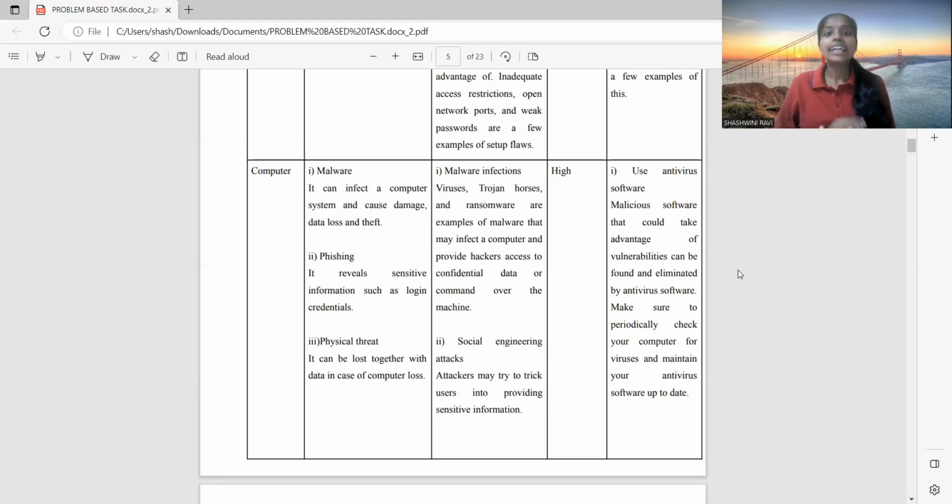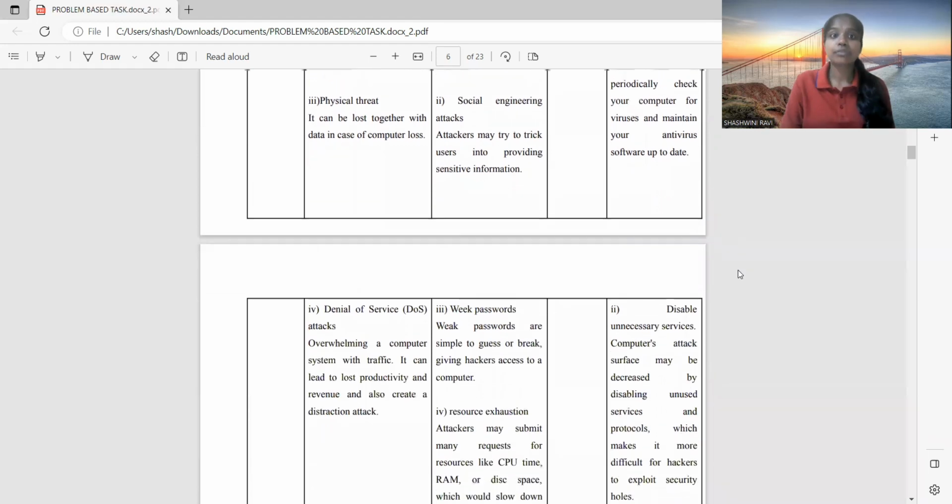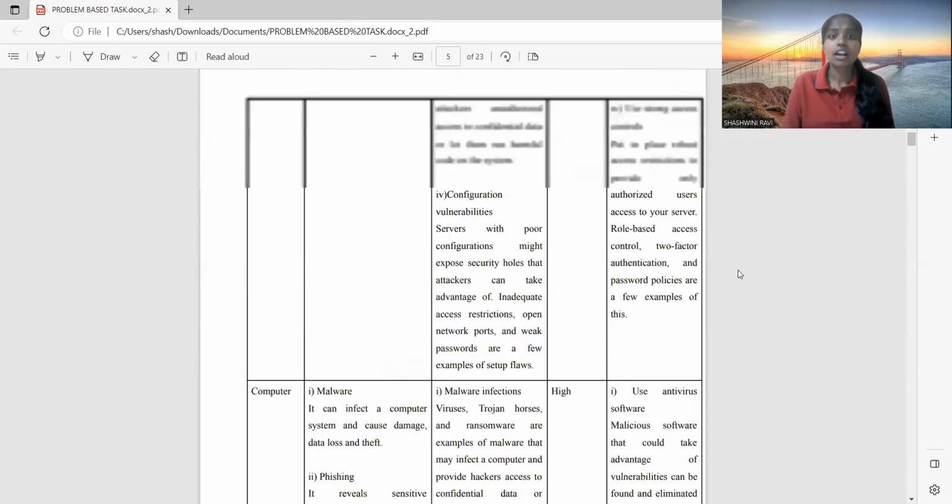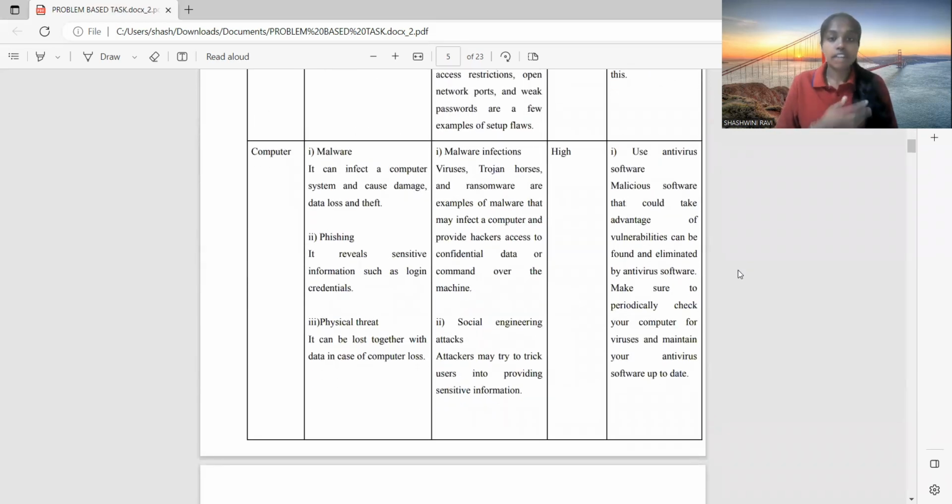Second one is phishing. It reveals sensitive information such as login credentials. Thirdly, physical threat. A computer can be lost together with its data. And fourth, denial of service, which is known as DDoS attacks. Overwhelming a computer system with traffic can lead to lost productivity and revenue and also create a destructive attack. Okay. The vulnerabilities. First of all, malware infection. Viruses, Trojan horses, and ransomware are examples of malware that may infect a computer and provide hackers access to confidential data or command over the machine.